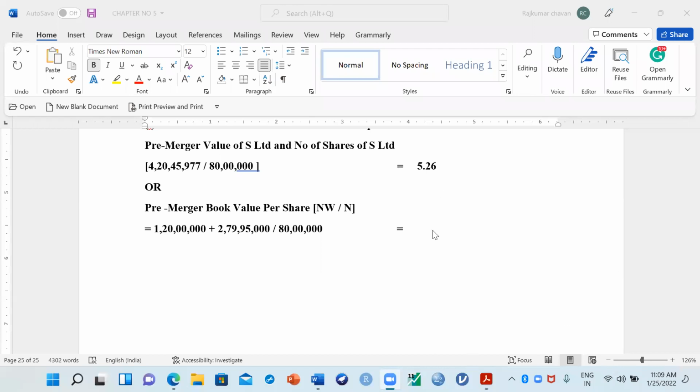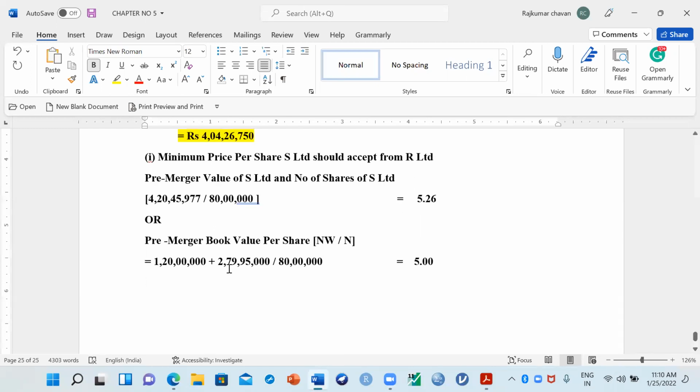I just want to know what the answer is. That is what I'm waiting for in the chat box. 5 rupees, sir. 5, right? That is what I'm asking. So you got 5, right? So as per book value per share, it is 5. And if you calculate at discounted value, the value per share is 5.26. But the first method is asking what is the minimum price per share S Limited should accept from R Limited. So what do you think? What price should R Limited give to S Limited? 5.26 or 5?